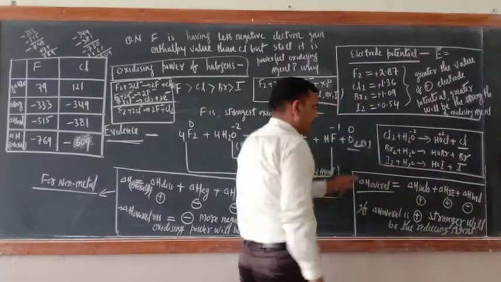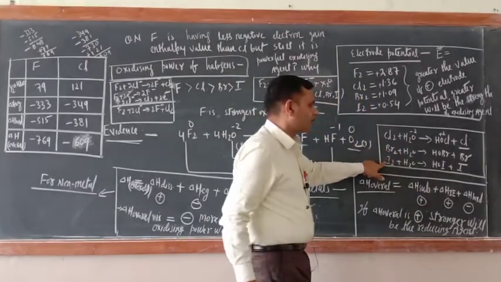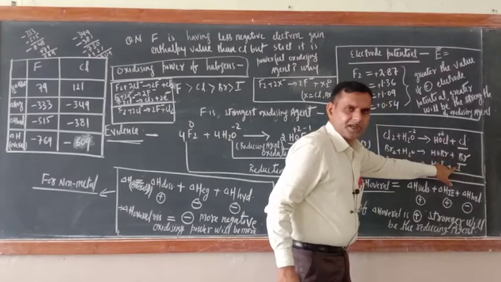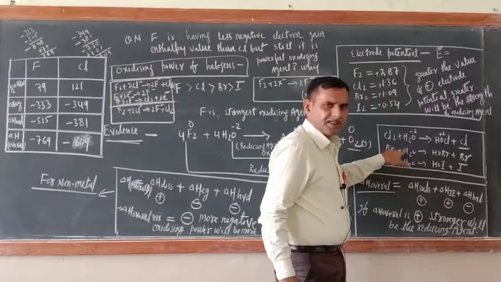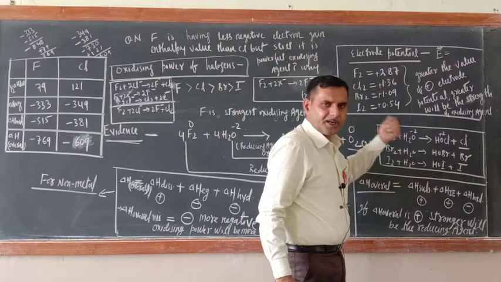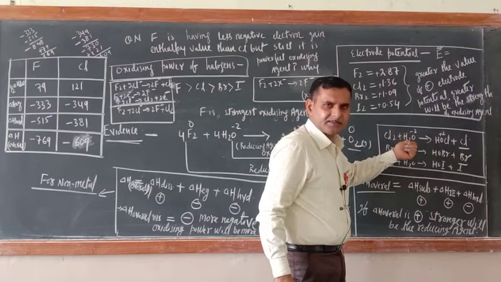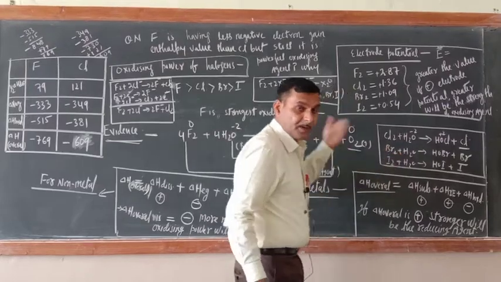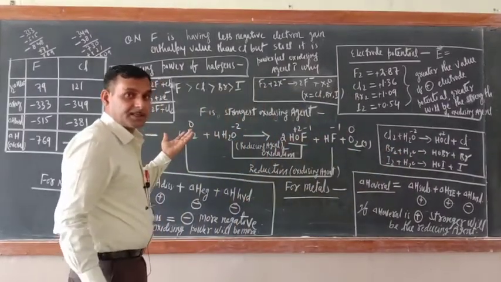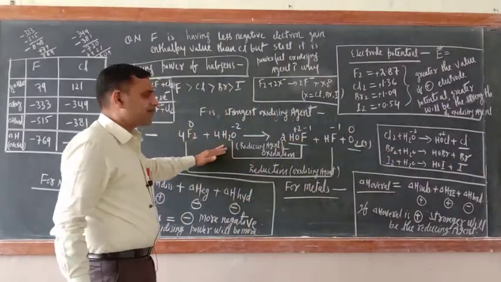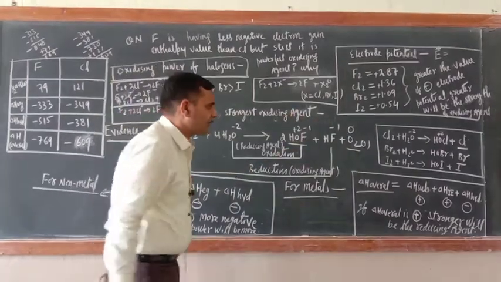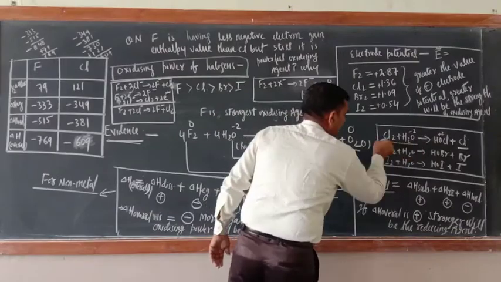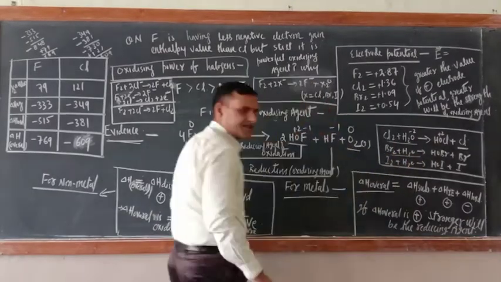In all three cases, Cl2, Br2 and I2, oxygen is not evolved when they react with water. So what does it indicate? That fluorine is the only such oxidizing agent. As compared to them, fluorine is a powerful oxidizing agent, because fluorine reacts with the water and furnishes oxygen. But the rest of the halogens, you just see here, are reacting with water but they are not furnishing the oxygen.